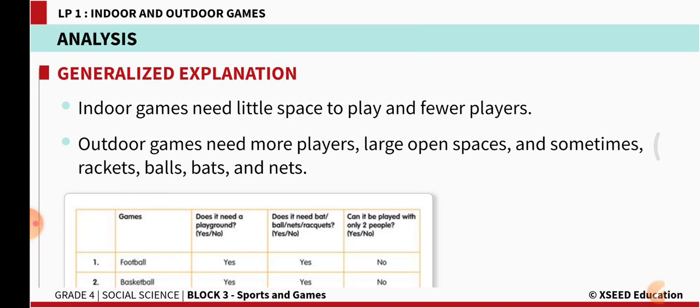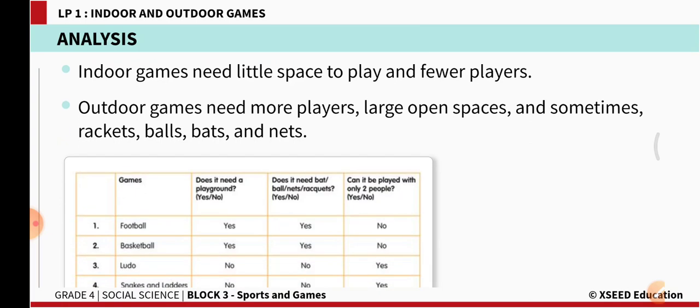Fewer players compared to outdoor games. So outdoor games need more players, large open spaces and sometimes rackets, balls, bats and nets. I repeat, outdoor games need more players, large open spaces and sometimes rackets, balls, bats and nets.